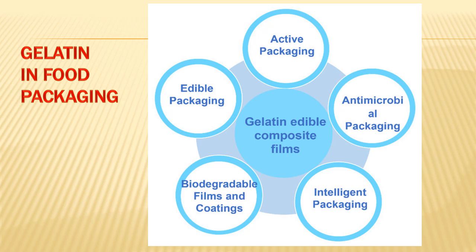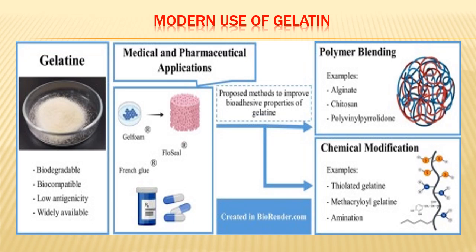Here we can see further modern use of gelatin as a biodegradable, biocompatible, low antigenicity and widely available material, particularly in medical and pharmaceutical applications. So there is a proposed method to improve the bioadhesive properties of gelatin by polymer blending, like it can be blended with alginate or chitosan or polyvinyl pyrrolidone.